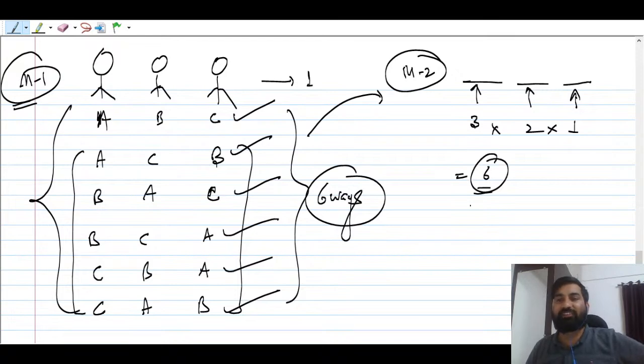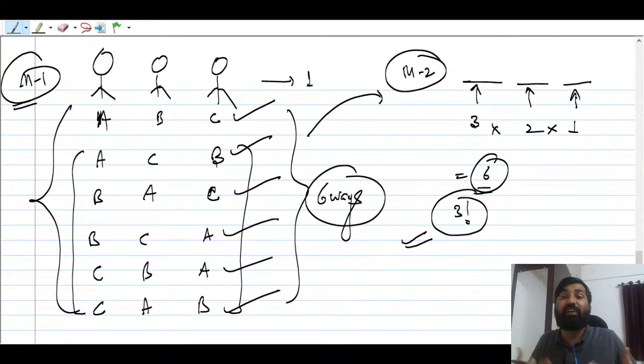And what is this 6, guys? You can say it is 3 factorial. Now you might be having a feeling about factorial, right? Why I have taken this example is because I know everybody faces a lot of challenges. Oh, permutation, what is this permutation? Wait, I did not talk about permutation right now. What is the meaning of permutation? Whatever I'm doing, I will give the name of that. So this is 3 factorial.